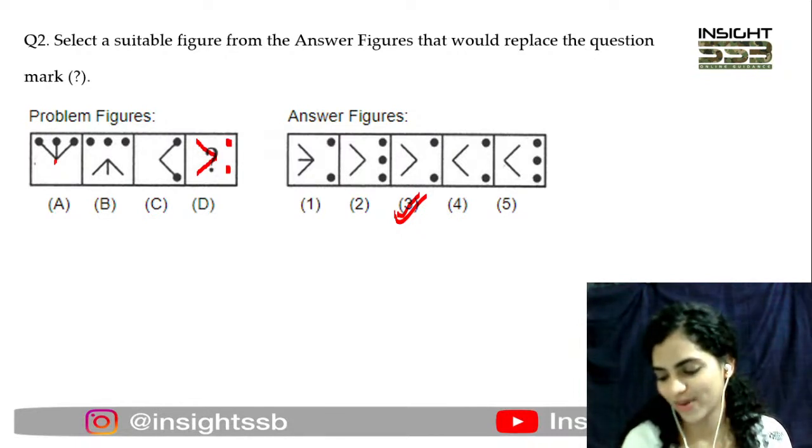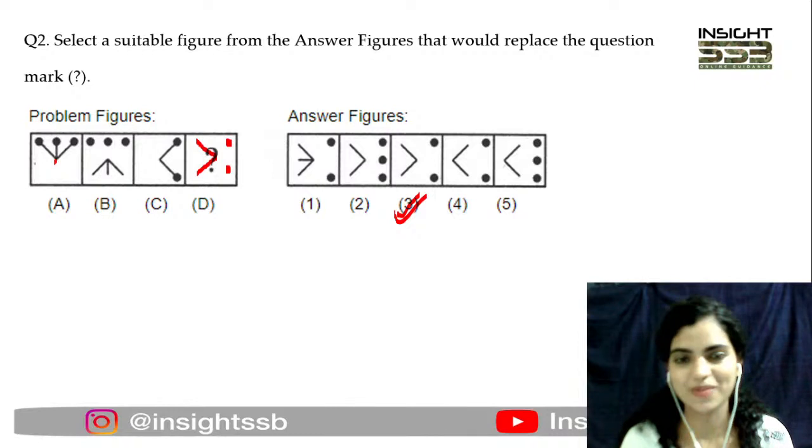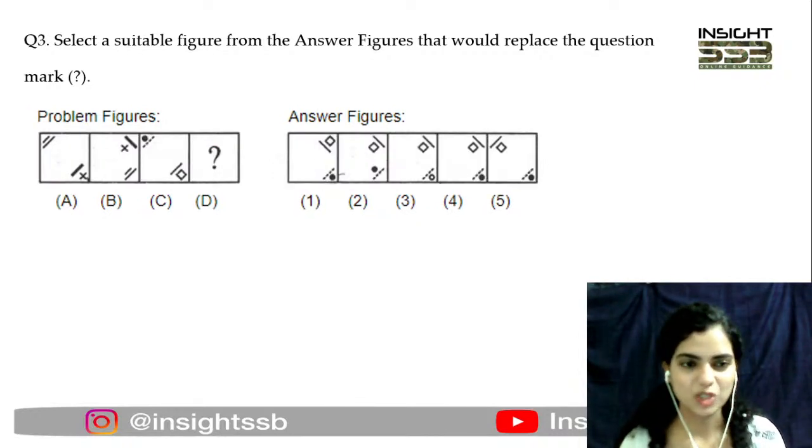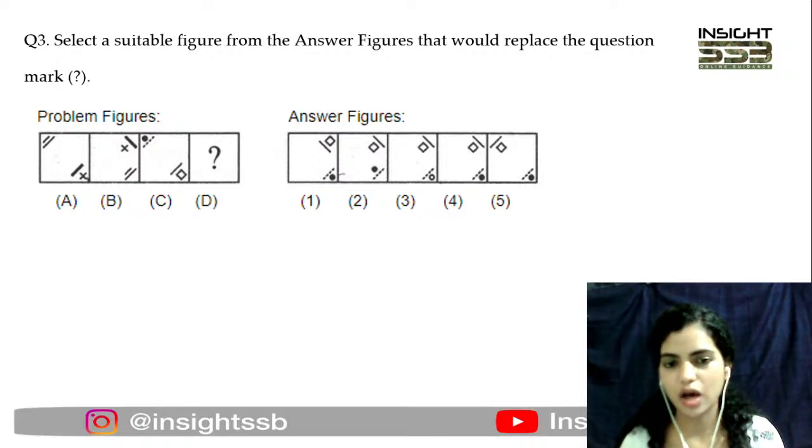Okay. Yeah, you all are genius. This is the competition. Yes, absolutely. Cut off बहुत high जाने वाली है. Moving to question number 3. ठीक है. Again problem figures. Just tell me quickly D में कौन सा figure fit होगा out of the 5 options that I've given you. Right. Quickly tell me. Observe these 2 figures carefully.